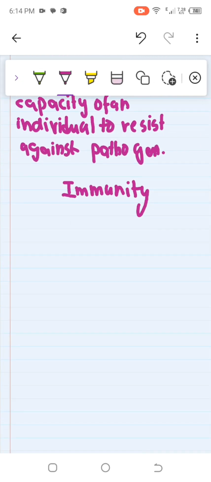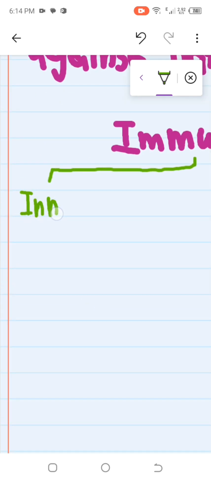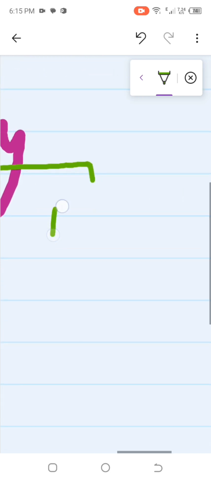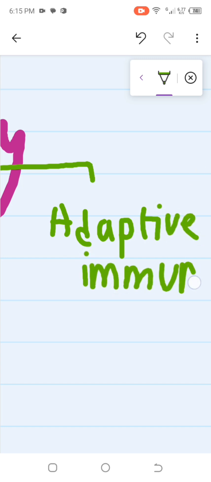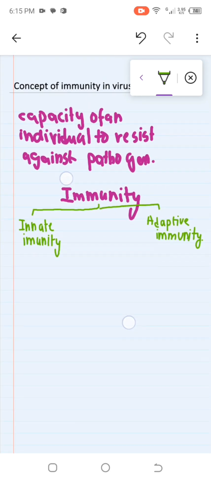One is innate immunity and the other is adaptive immunity.